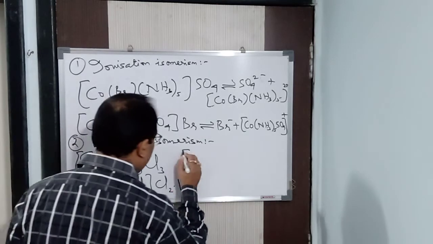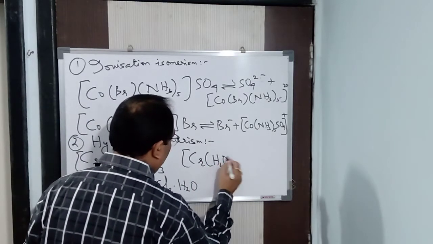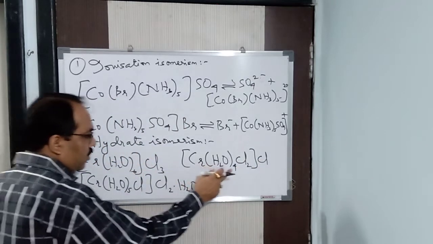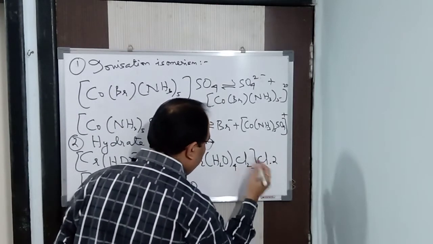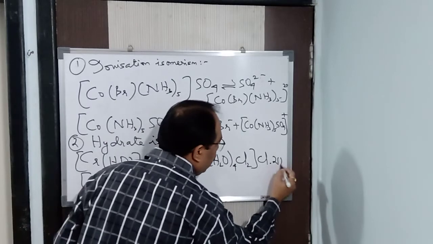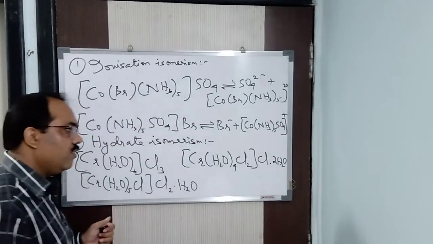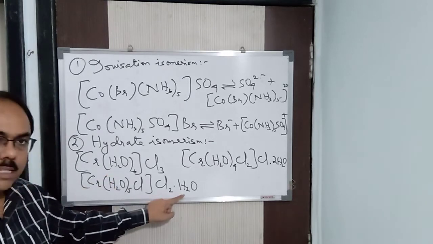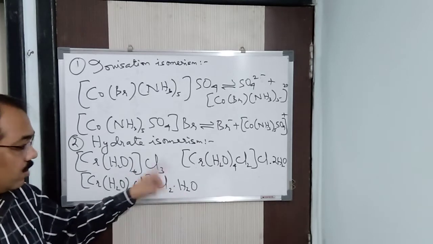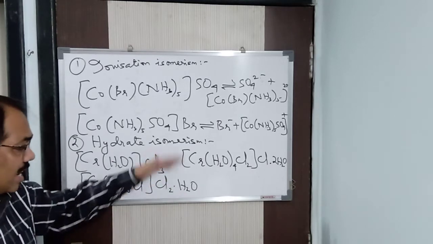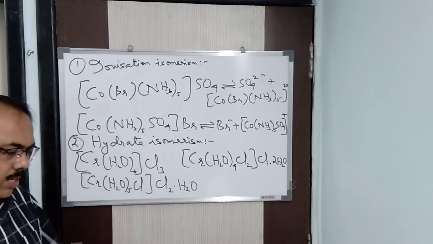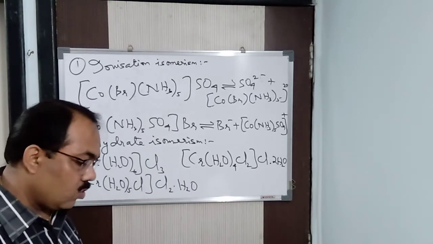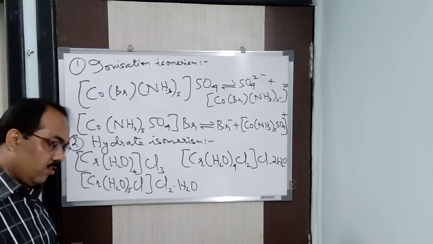One more also you can write. What is that? That is [Cr(H2O)4Cl2]Cl. Then how many Cl will remain? Out of 3 Cl, 1 Cl remains outside, and 4 out of 6 H2O have come inside. So 2 H2O are there. See here, 2 molecules of water of crystallization we are getting. Alright. So the water molecule can act as a ligand as well as water of crystallization. So when the water molecule acts as both ligand as well as water of crystallization, and in this aspect only they differ, the compounds are called hydrate isomers and the phenomenon is known as hydrate isomerism.